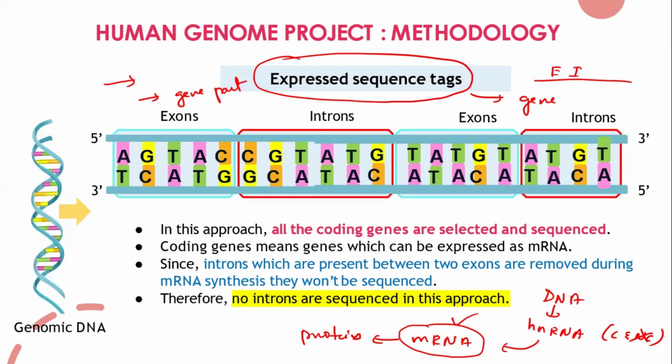Remember this, we are removing all the introns. That means you are removing the junk DNA, that means 98% of DNA. Only the 2% that is coding for the genes, you are considering for this method. So only the gene part, which is nothing but the exons, which is 2% of the total DNA. So remember, expressed sequence tag will not give you the complete picture of the DNA. It will give only the picture of whatever is coding. It will only tell about the gene part, not the 98% junk DNA.